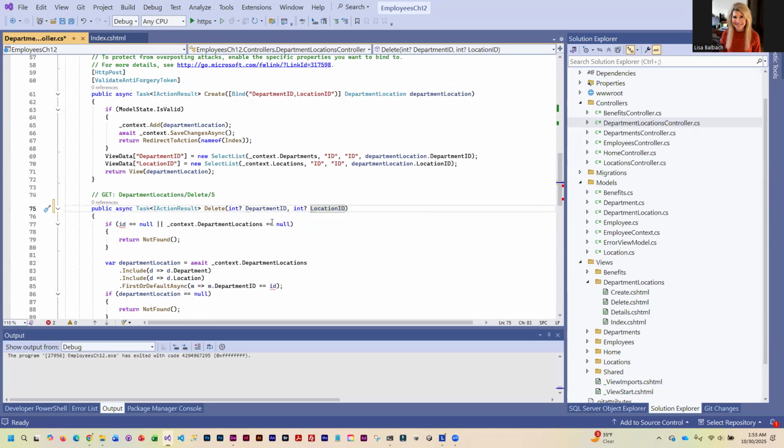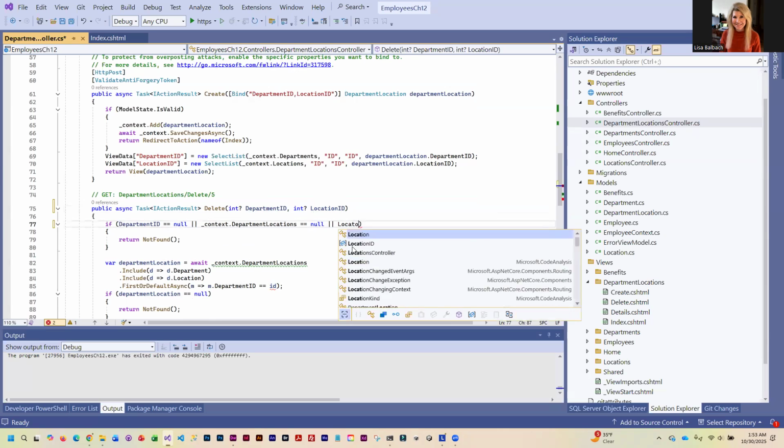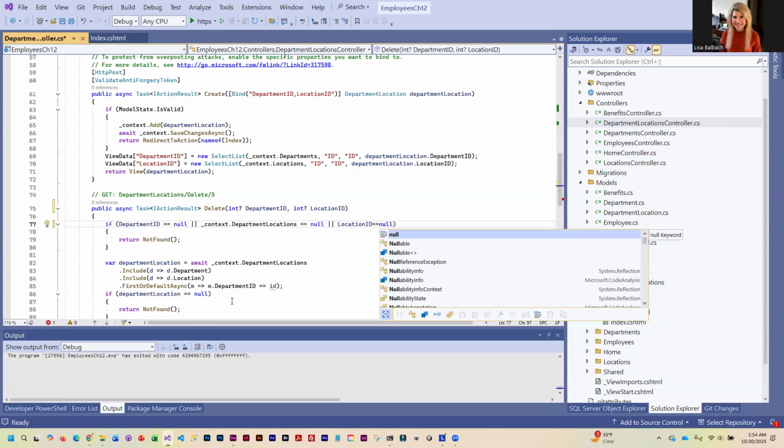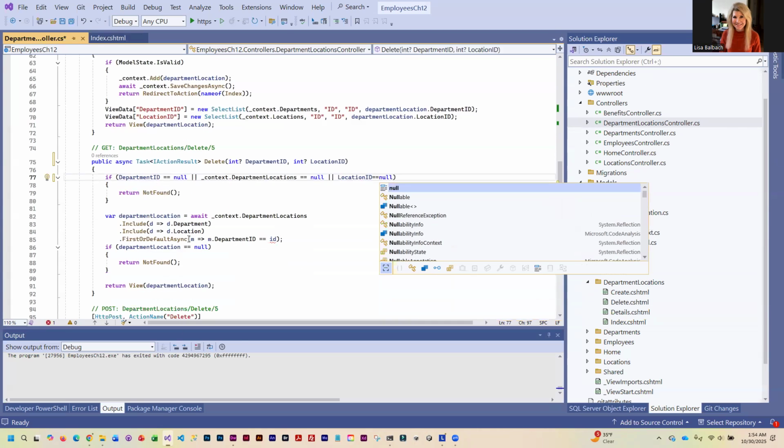Okay, this is the exact same check that we have up in the details. So we need to make the same changes. And then we need to make the same change down here.